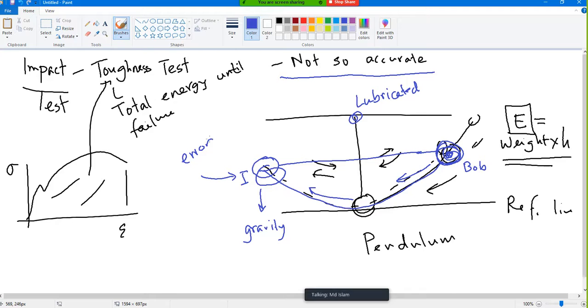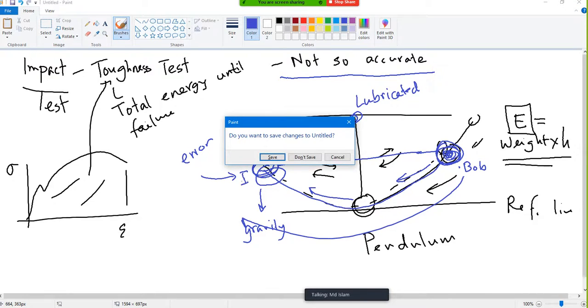When you do this test, we do not count this error because it is very small and it is only one cycle. Even not one cycle, half cycle. I'm raising it here, let it go. Here to here is only half. If it goes back, then it becomes 1. So the error is very small. So forget the error now. Hopefully you understood that if it is here, it is supposed to be here. If I let it go, small error, forget it. Now what is happening?